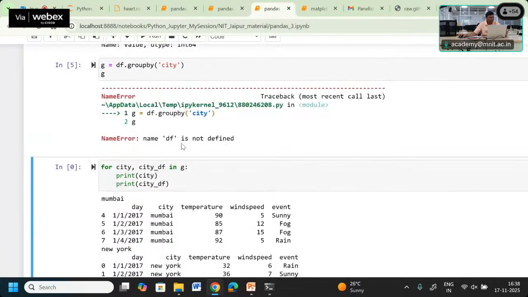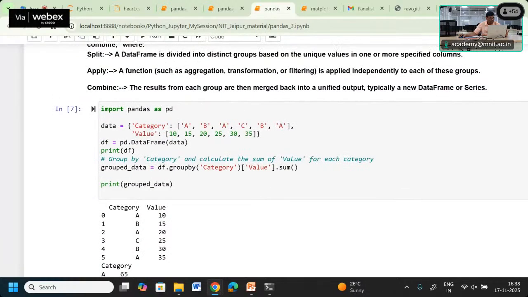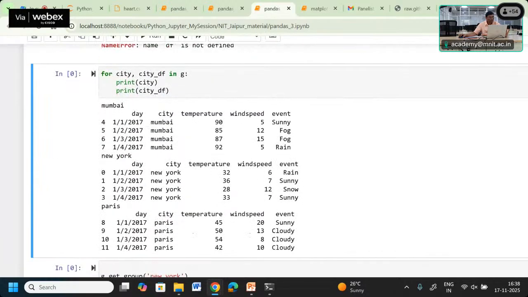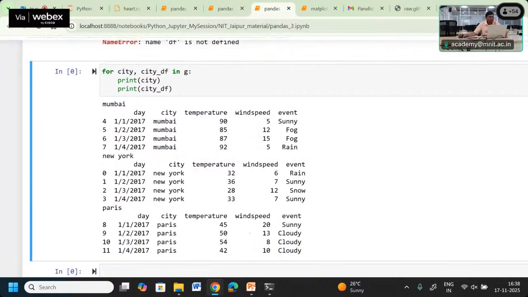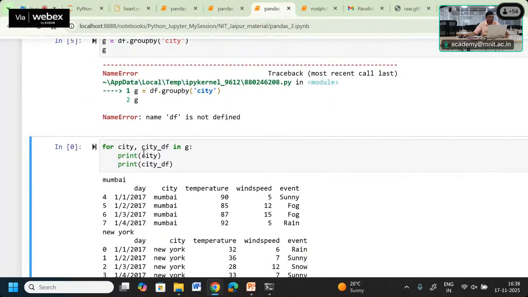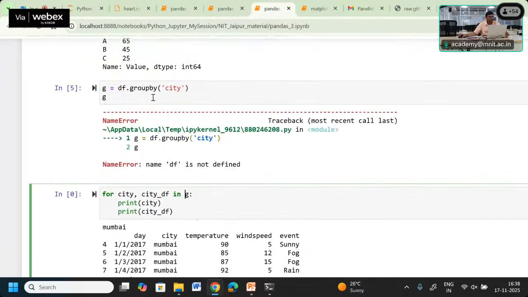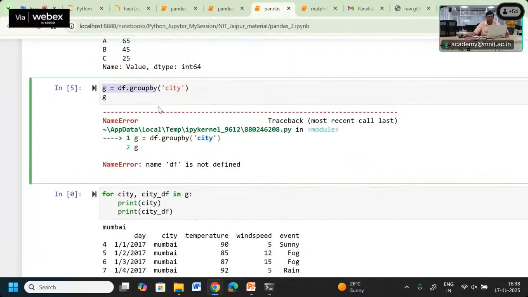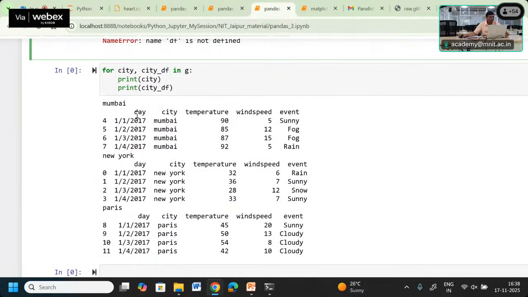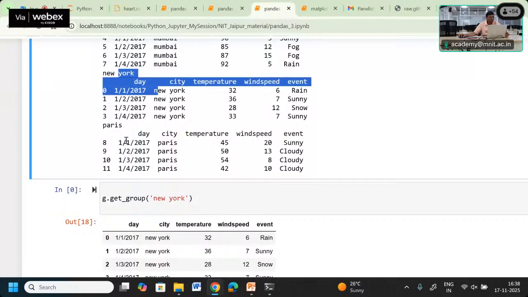So we are grouping by city. Okay, so that can happen. This df is basically not defined, I have to check it. That way we can do it. And sometimes we can make these grouped values be used in a for loop: for city, city_df in G. G is the group by data which has come there, and then we are trying to display it group wise. Mumbai group has this data, then New York wise, then Paris wise.